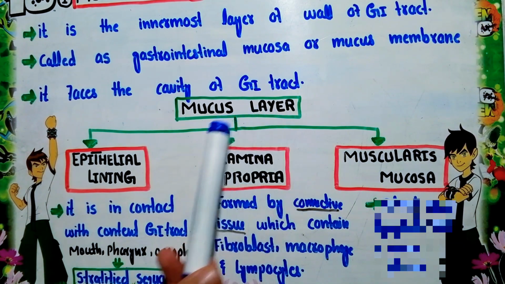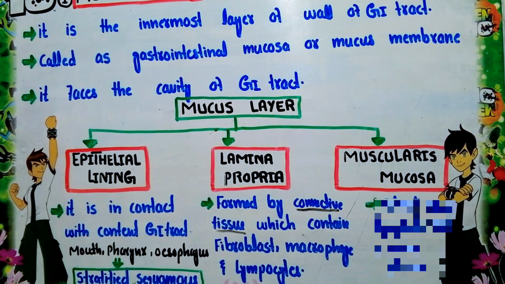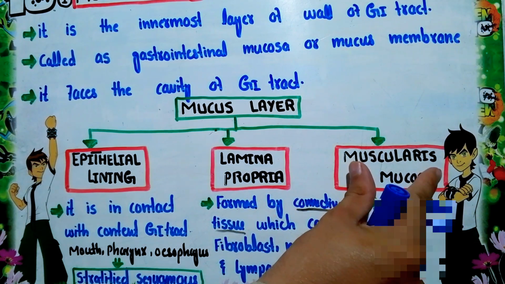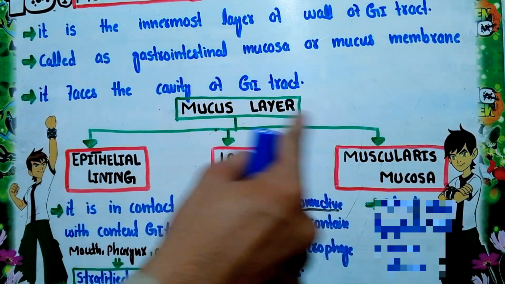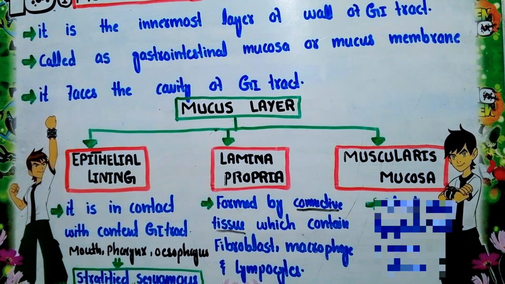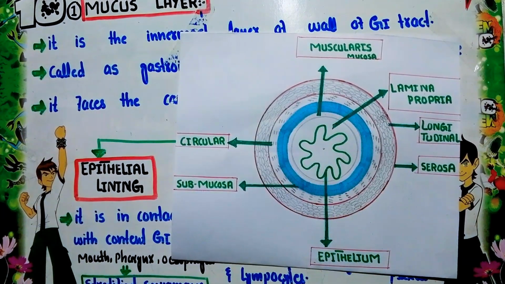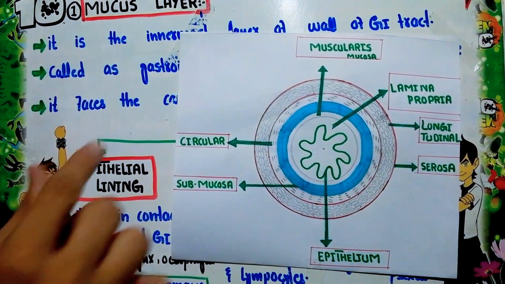This lamina propria is also present in the esophagus, stomach, small intestine and large intestine. It means that the lamina propria and muscularis mucosa are absent in the mouth and pharynx. These two layers are absent. So these are basically the three layers of the mucosa.